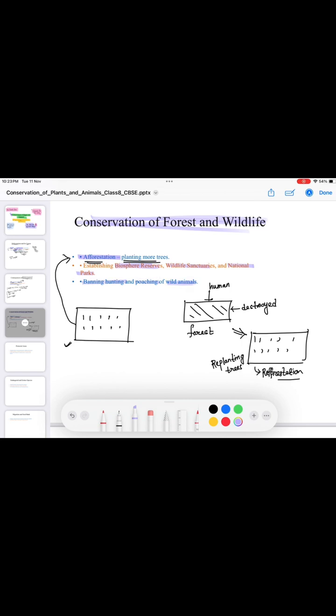Now the next part, we have to create biosphere reserves, wildlife sanctuaries and national parks. Biosphere reserves, wildlife sanctuaries and national parks are the places where animals can live freely. We will not disturb their habitat. They will roam around freely and live in their natural environment. They can live, they can reproduce. Here the animals are protected in their natural habitat.